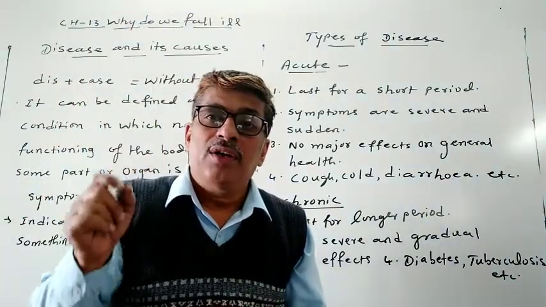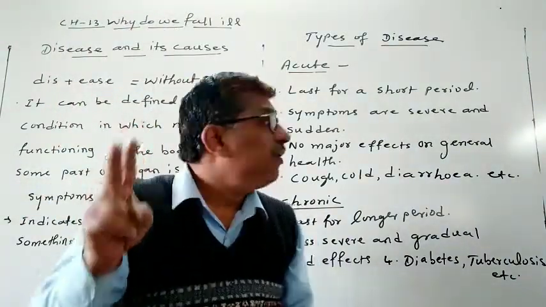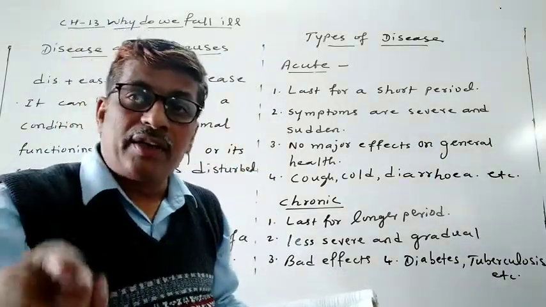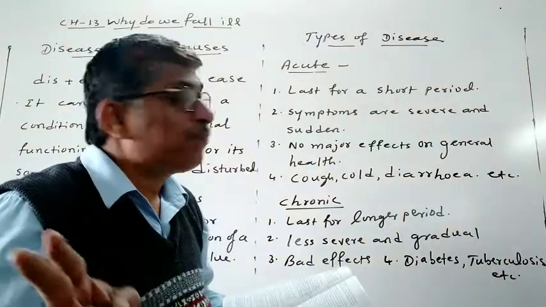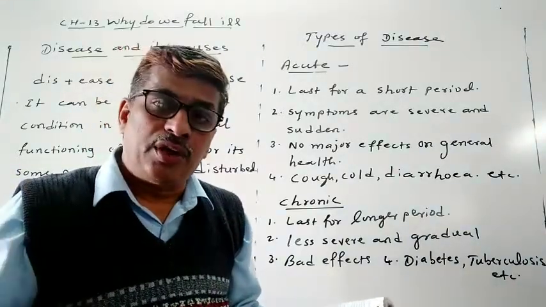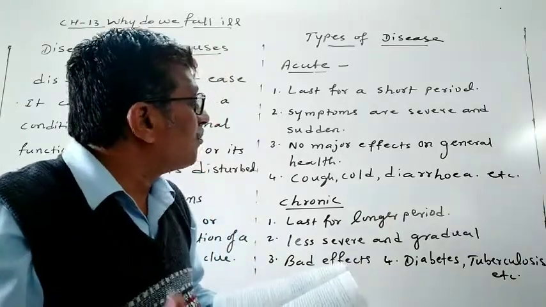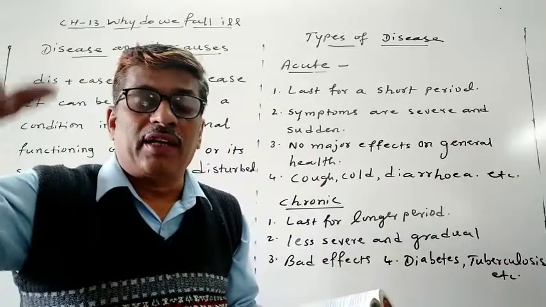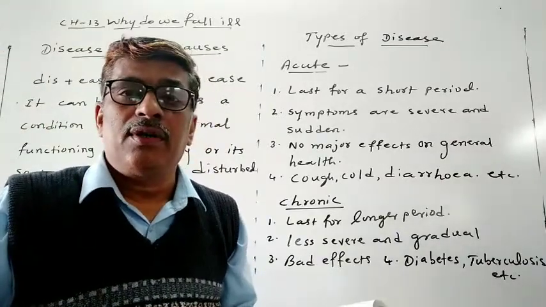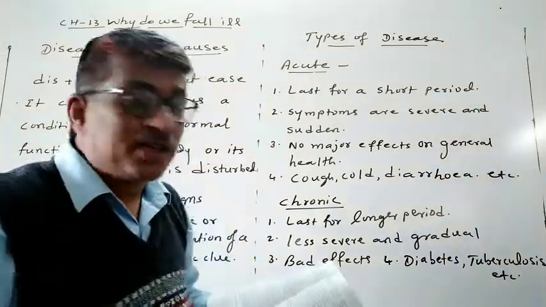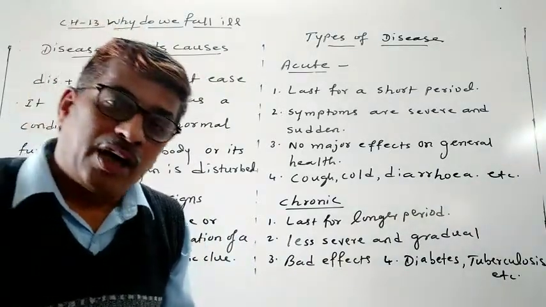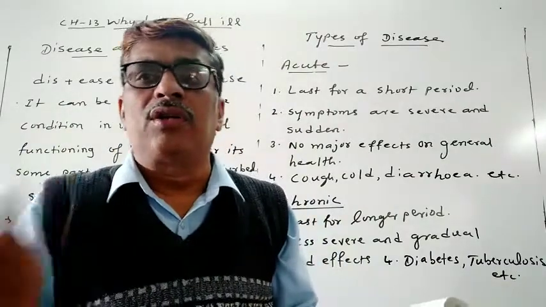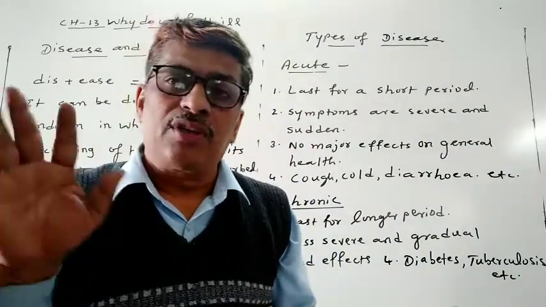Okay, so that is why the diseases persons get are of two types, acute diseases and chronic diseases. Acute disease will not have a major effect on health, only for the time being, and sometimes sudden. Maybe sudden or maybe severe, but only for a short time. After the cure, it will not stay in the person's body. So the person will be ready.